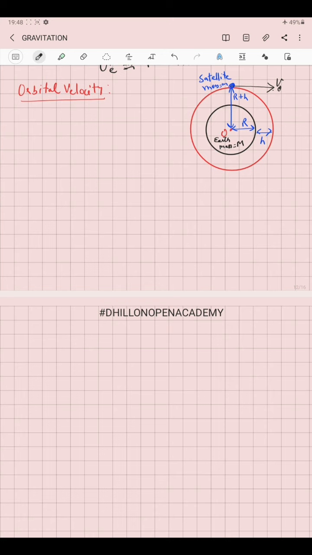If it is given a speed more than the required value, it may escape the gravitational pull and it will never come back towards the given planet.